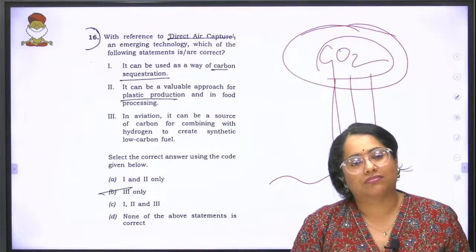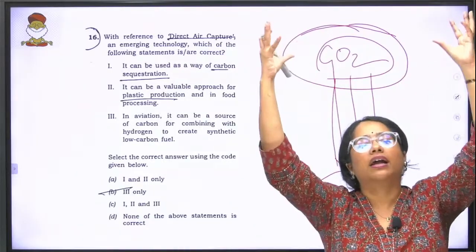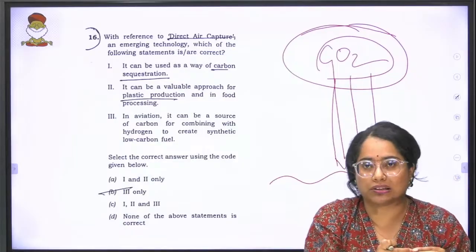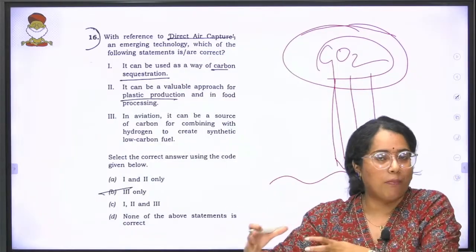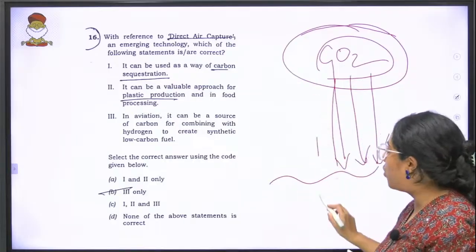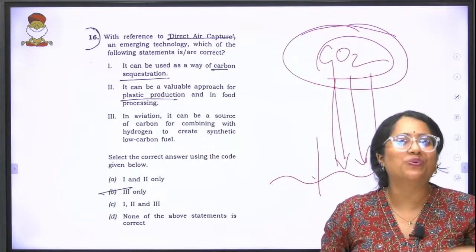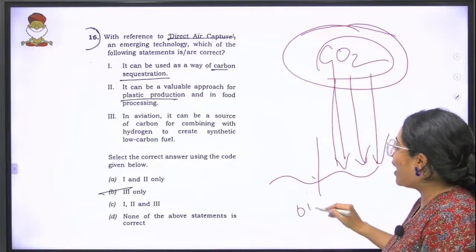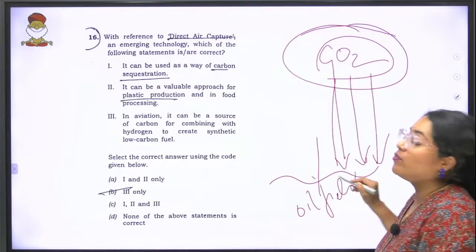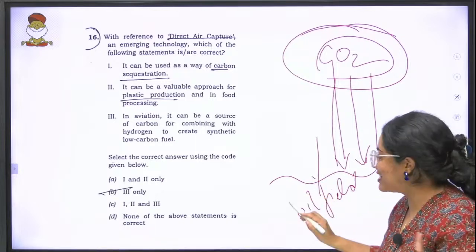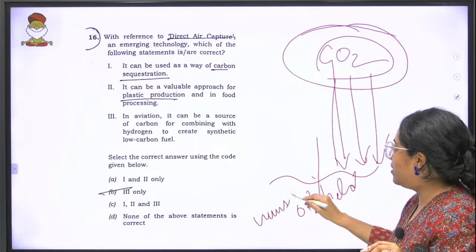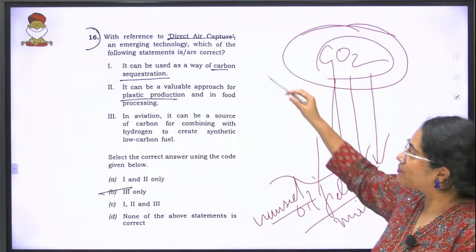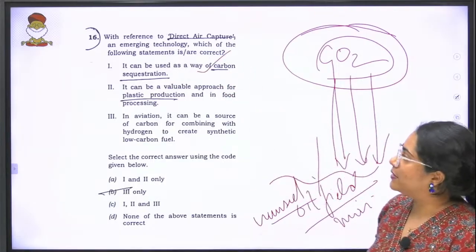What is carbon sequestration? It just means that you're collecting carbon from the air and you are storing it. Sequestering means storing it in proper packages, so it can get stored. Earlier UPSC used to be obsessed with where you can store the carbon. So you can store it in your oil fields, you can store it in unused oil fields, okay, not the ones that are getting used, unused oil fields, mines, etc. So this statement is correct.